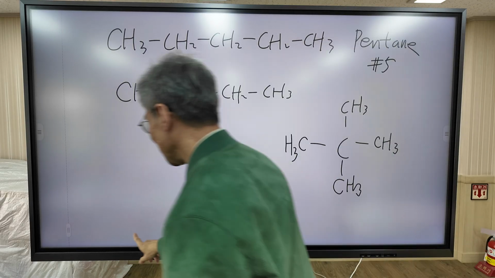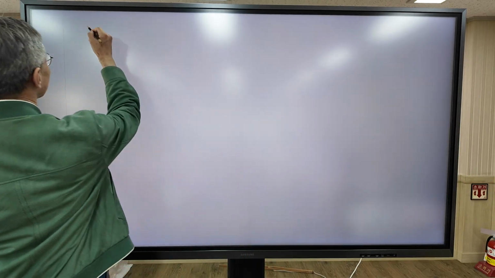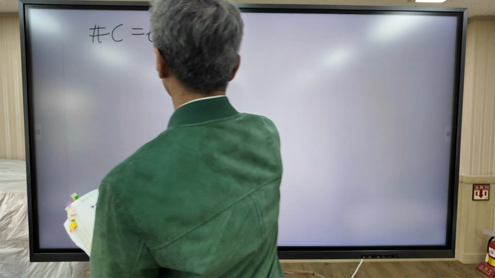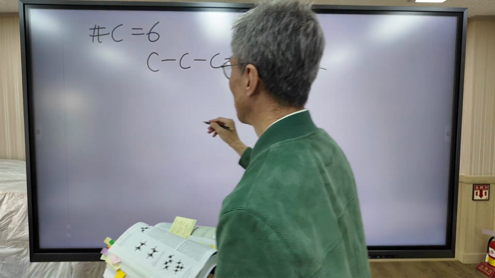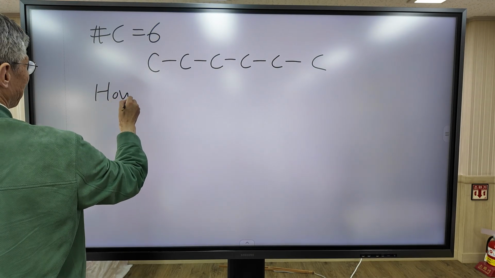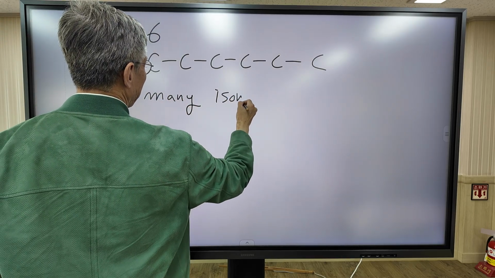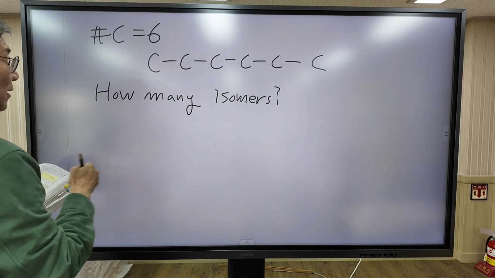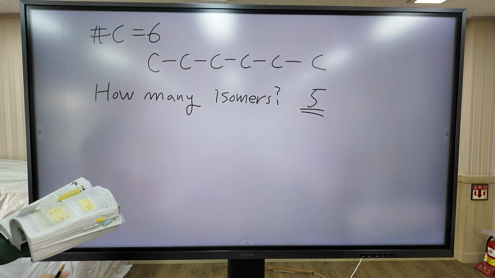Now, this is the homework. How about when the number of carbons is 6? How many isomers can you draw? How many isomers? This is common. The answer is 5. Try. Okay.